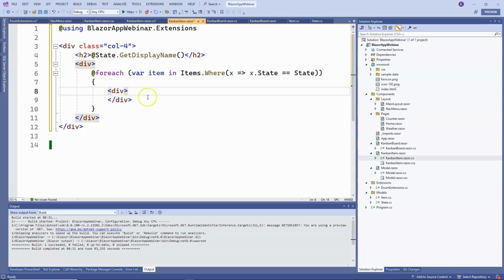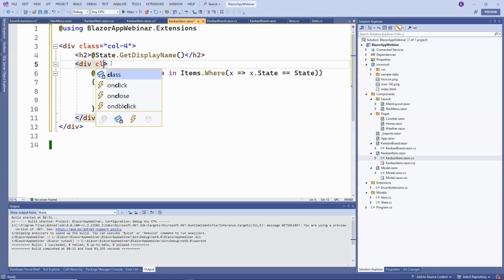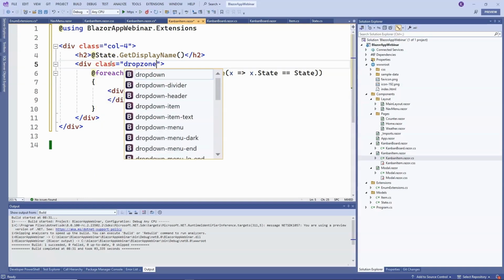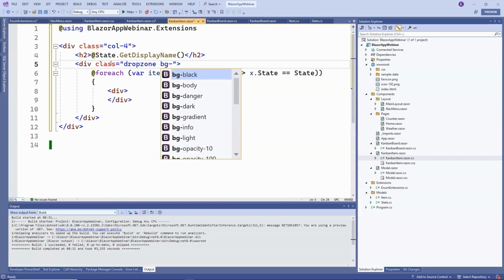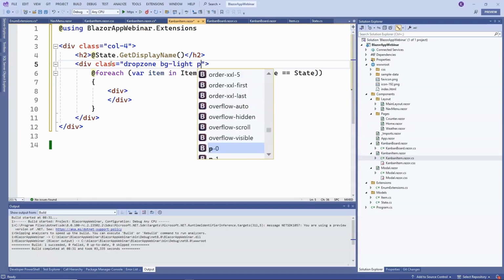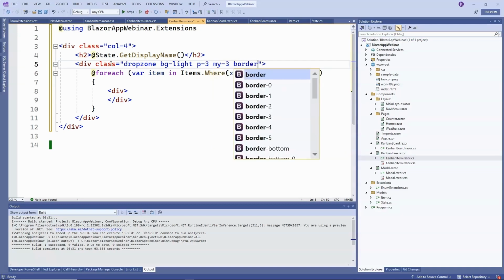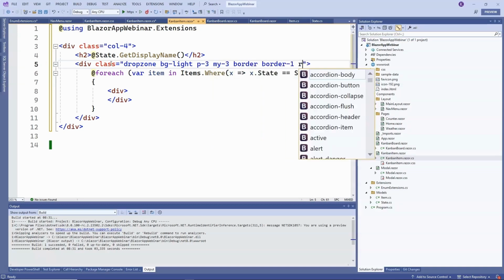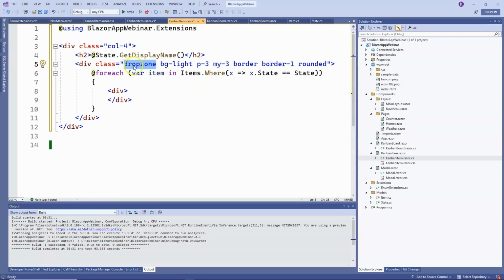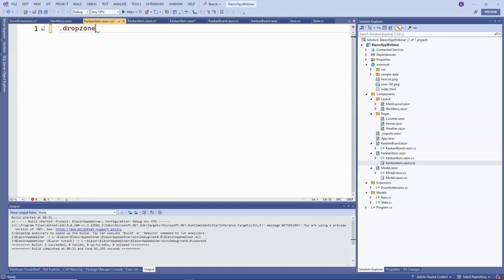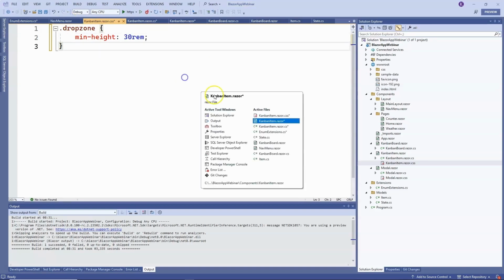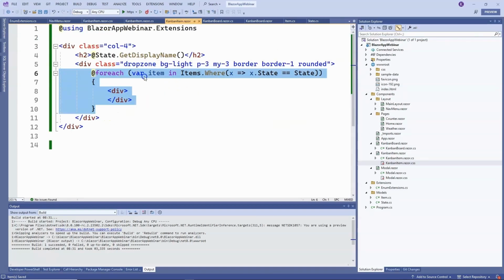Let's add a few more classes here to make it look nice. For the entire column, we will add the class dropZone, bg-light, which is a bootstrap class. We will set padding on all sides and vertical margins. Additionally, we will add a border, border-1, and rounded. For the dropZone class, we will add it in CSS and set the minimum height of the column to 30 rems, because if there are no tasks in our column, I still want the column to be visible so that I can drag other tasks into it. I need to set a minimum height for the column.